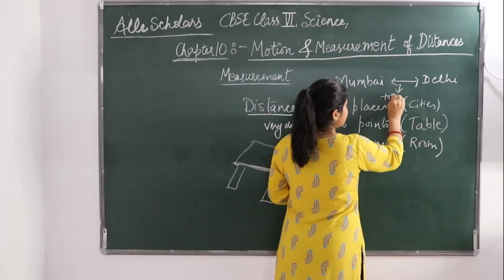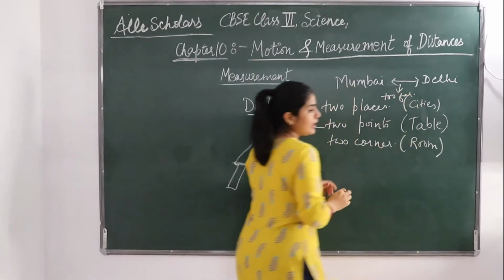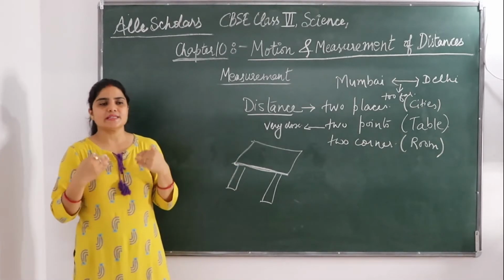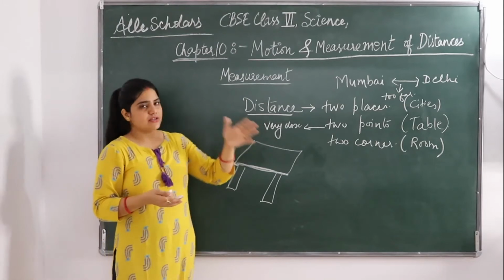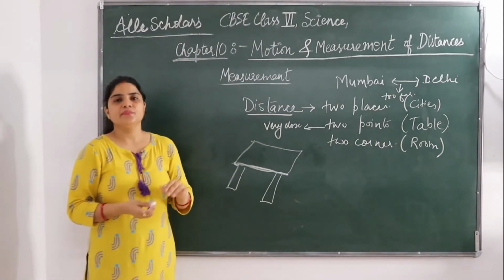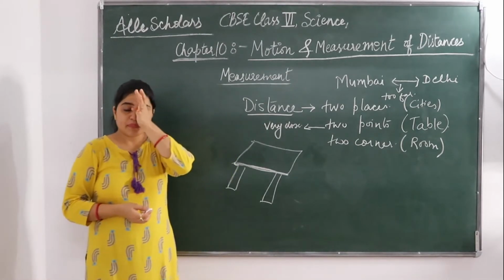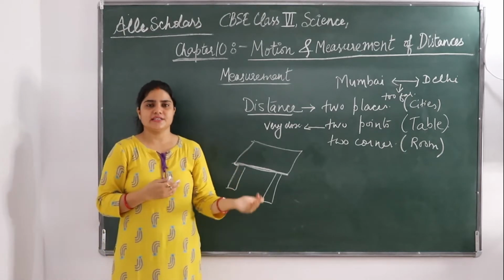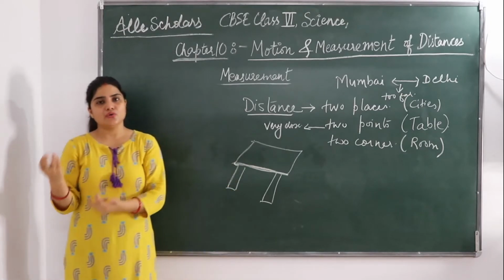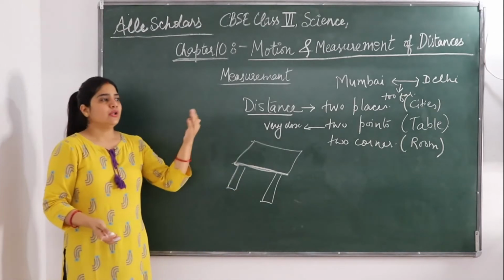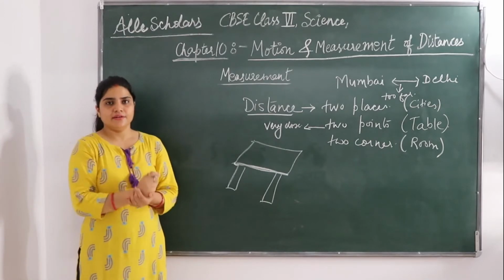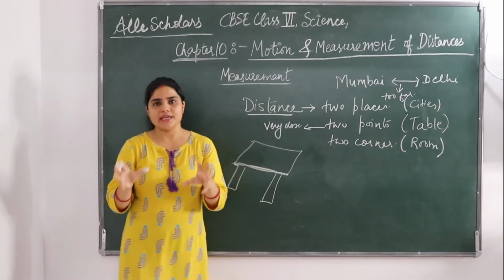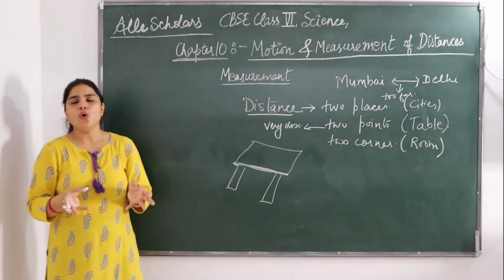So two places may be close to each other, two places may be very far, like Jammu and Kanyakumari. Any distance can be very far, any distance can be very near. Your house may be very near to your school, your friend's house may be very far. So it depends upon the distance between the two places, two points or two corners.